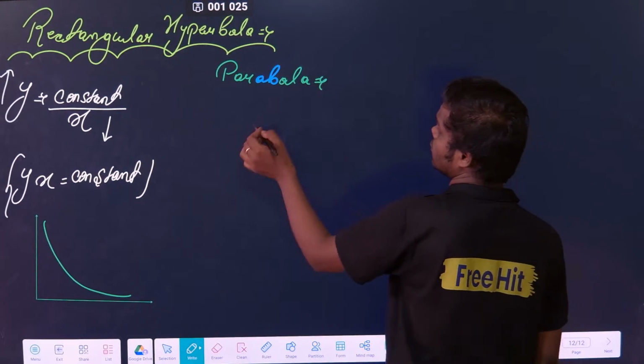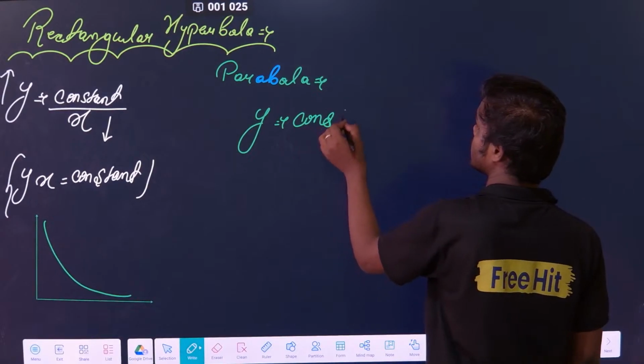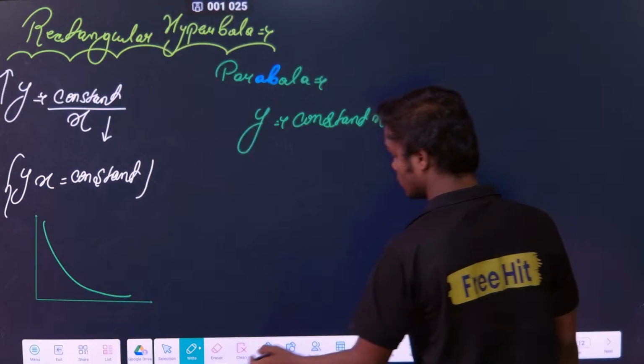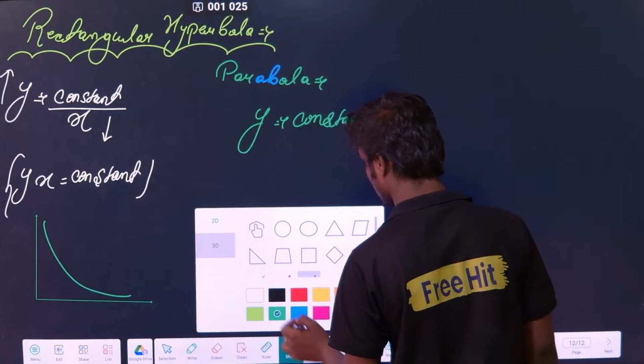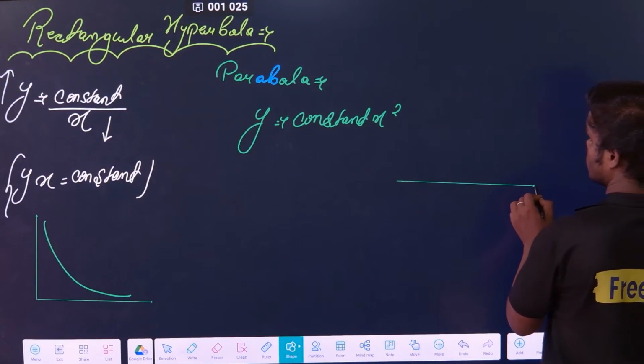In a parabola, the equation is y is equal to some constant into x square. If I want to draw this, suppose this is my x.